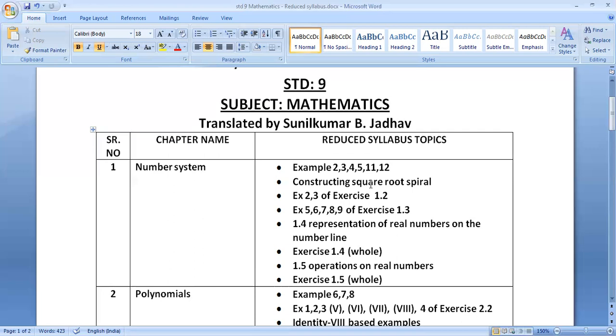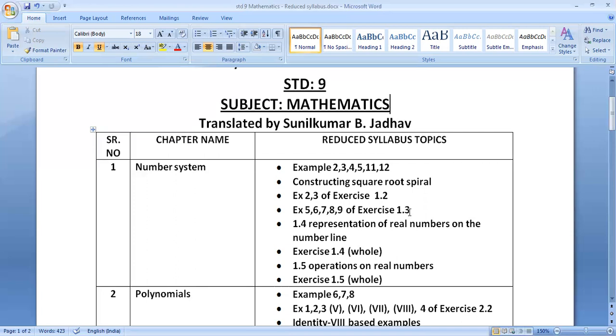So I hope you understand here. That is, example 5 excluded. Examples 6, 7, 8, 9, and 10 are included. Along with exercise 1.3, questions number 1, 2, and 3 are included. While questions 4, 5, 6, 7, 8, 9, that is, sums number 5, 6, 7, 8, and 9 of exercise 1.3 are excluded from the syllabus. 1, 2, and 3 are included. 5, 6, 7, 8, 9 are excluded.